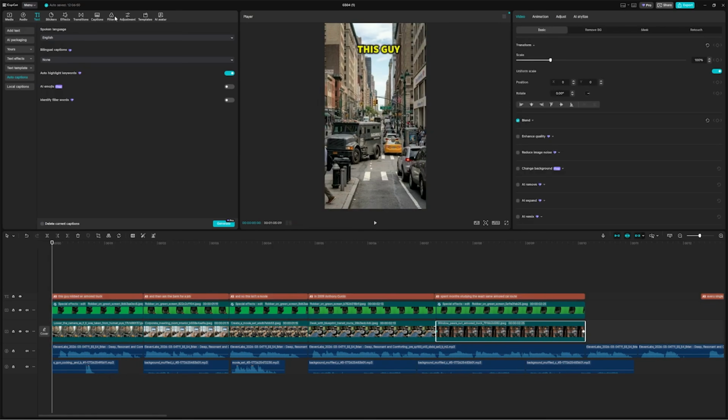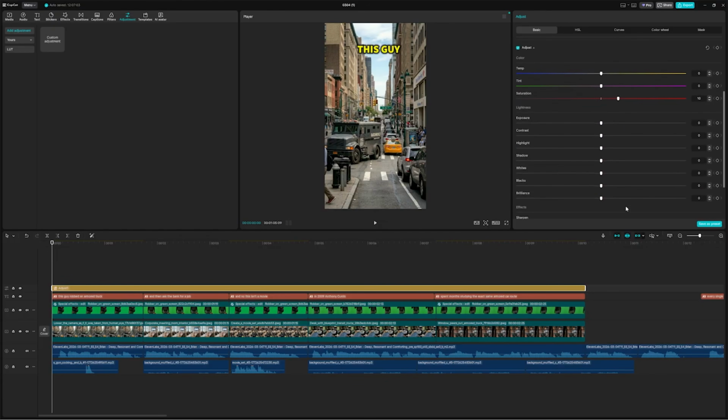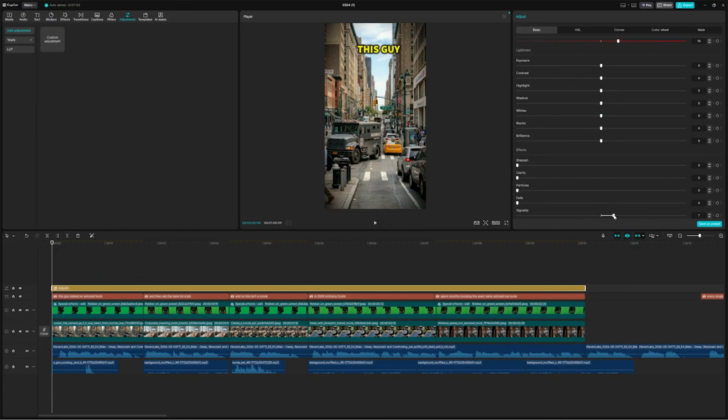To make the robber pop even harder in the climax, I'm clicking the background image, hitting the adjustment tab, and increasing the saturation slider. It gives the whole scene a more vibrant cinematic look. I'll also increase the vignette to keep the viewer focused on the center of your screen.